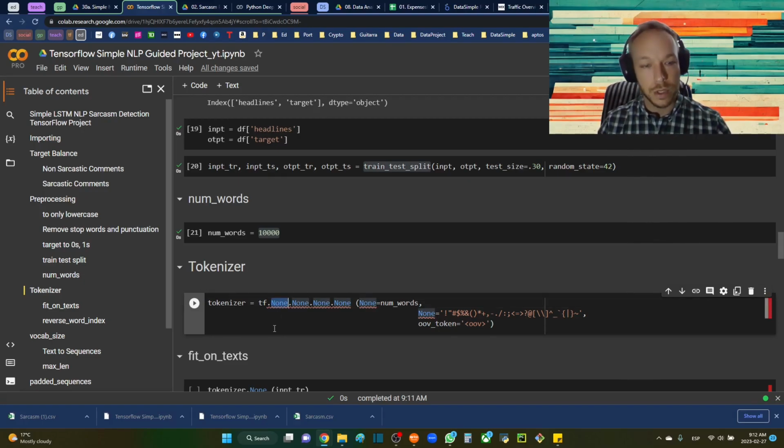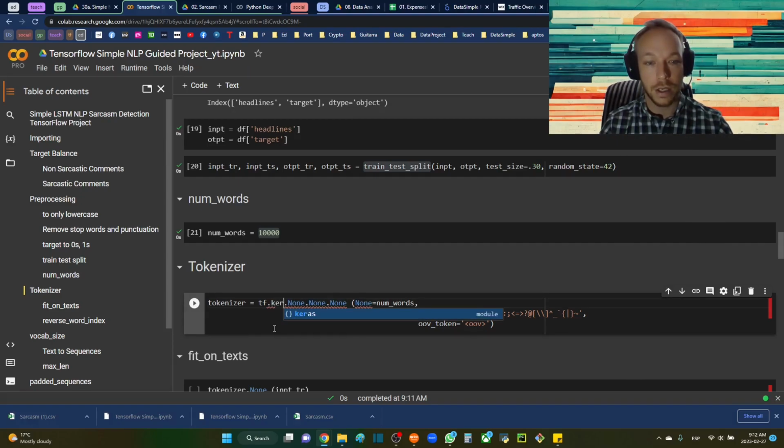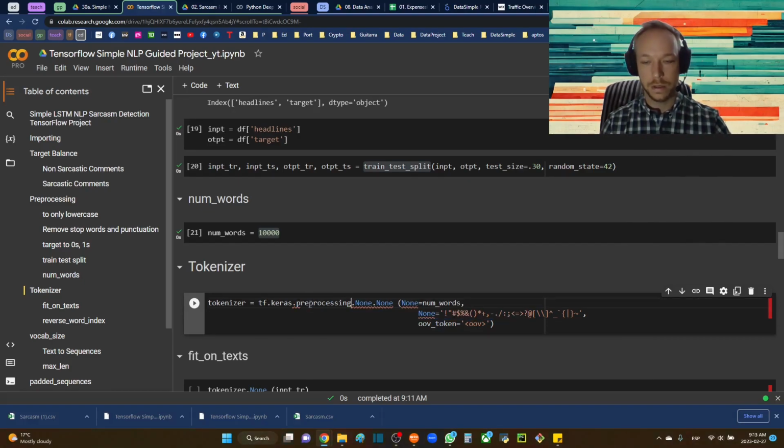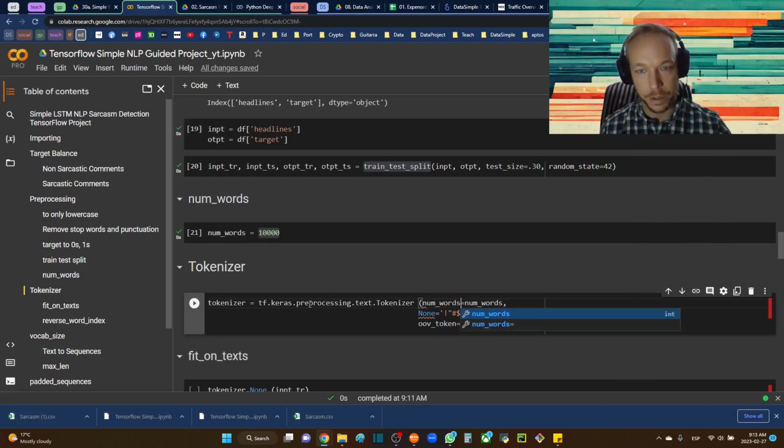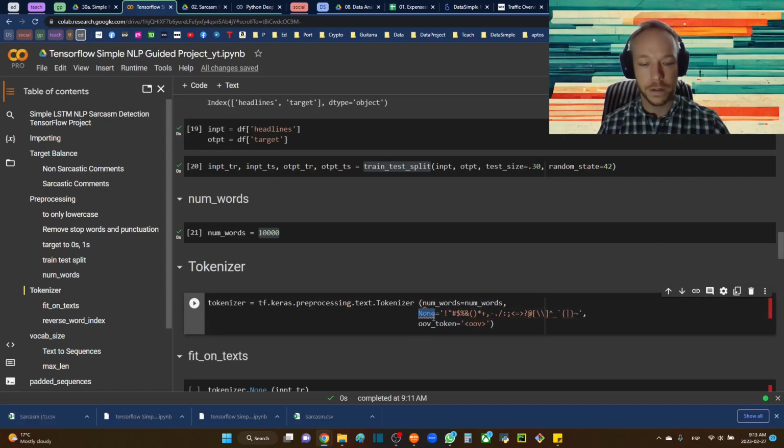So here what we're going to do is build our tokenizer. So tokenizer equals tf.keras.preprocessing.text.Tokenizer, capital T. And then we're going to say num_words equals the num words variable that we just created up above, and filters equals this list of strings.